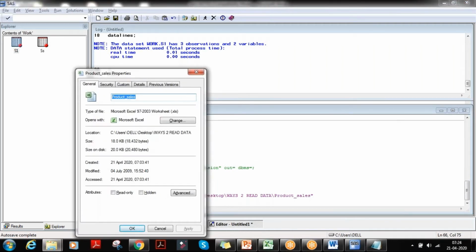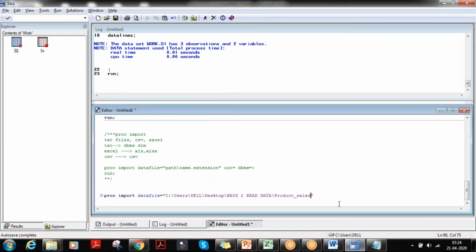Okay, the next one is like xl dot xls dot xls. So the next one is what? Out equal to. What do you want to name this in the SAS dataset? Like you want S1, S2, right? So like that, what you want? I'm just naming this as product.